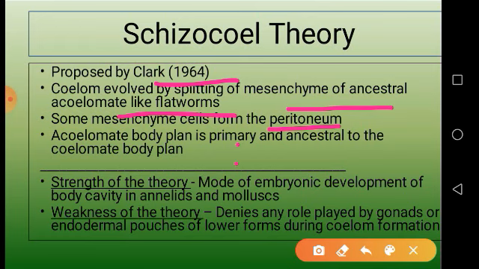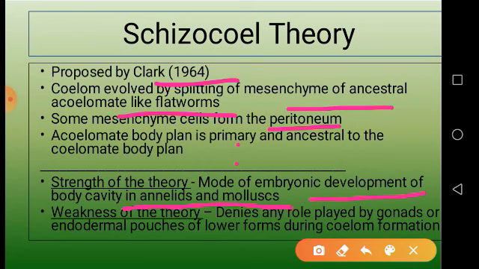Okay, this is okay. But what are the strengths of this theory and what are the weaknesses of this theory? Let us see. The strength of the theory is the mode of embryonic development of body cavity in annelids and mollusks. That is embryonic development. The schizocele theory is true with the mode of embryonic development of body cavity